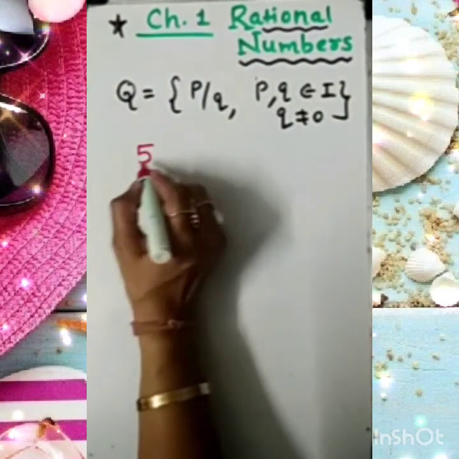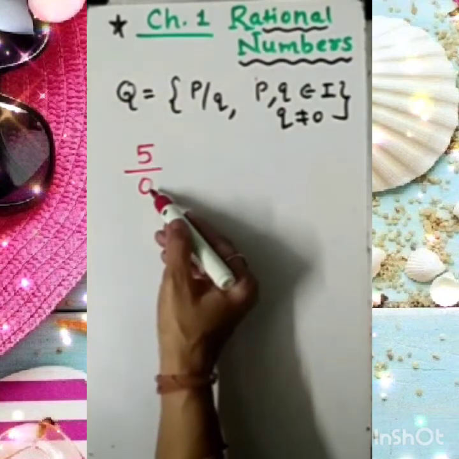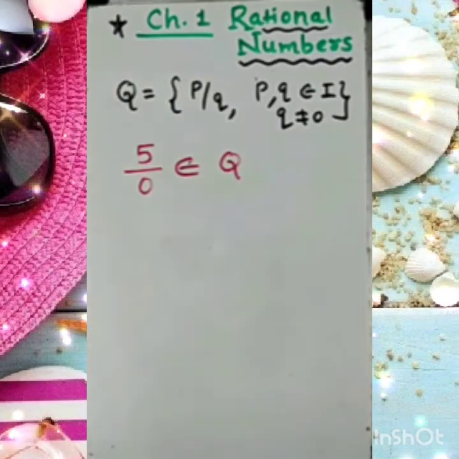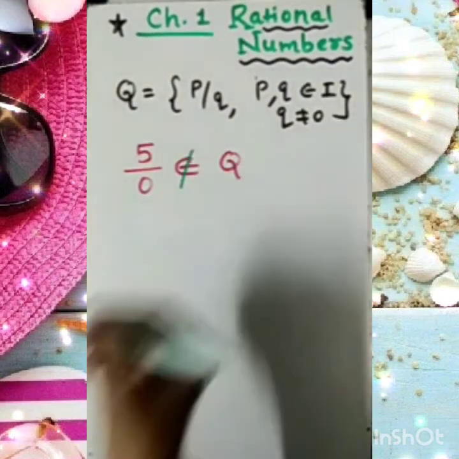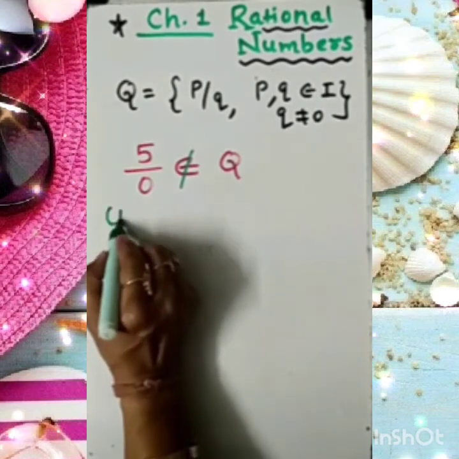5 upon 0. What to do with this? 5 by 0. Is it a part of rational numbers? The question is, is it a part of rational numbers? So I should say no. What is the reason? Because it satisfies the first condition.